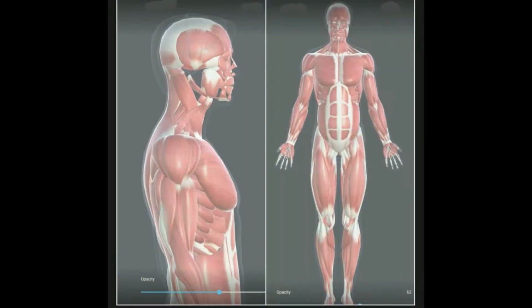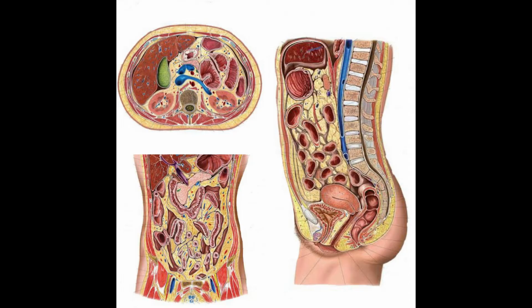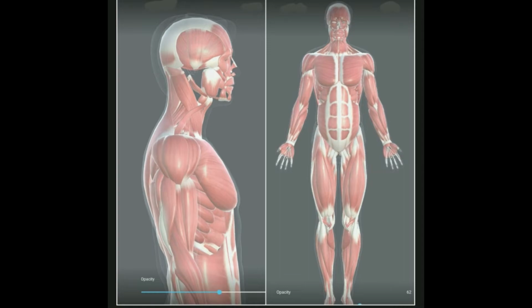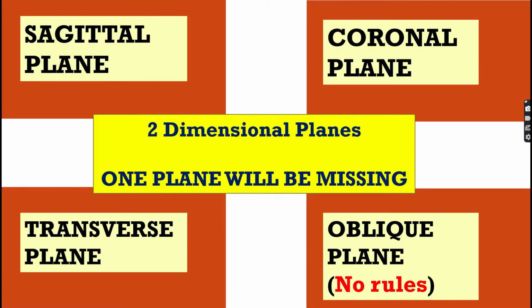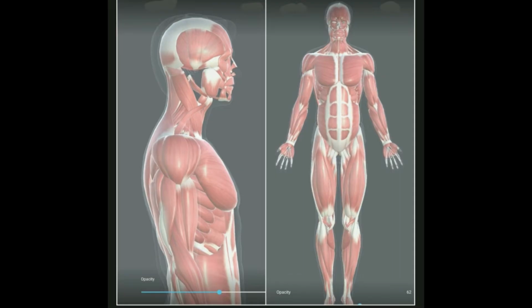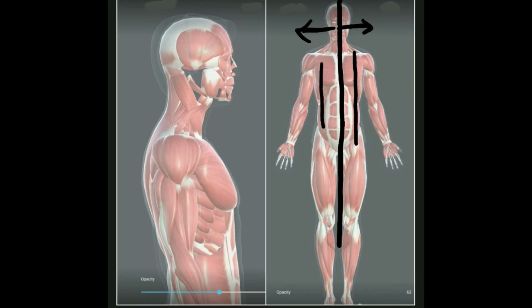The cross-sectional anatomy or two-dimensional anatomy is cutting the body into different planes. There are 3 basic planes and 1 atypical plane. The first basic plane is the sagittal plane. This is the sagittal plane which we draw in the midline. We divide the body into right and the left halves. Any other line that is parallel to this line will also be the sagittal plane. A limb can be cut like this longitudinally. This is the sagittal plane. We divide the body into right and the left halves.